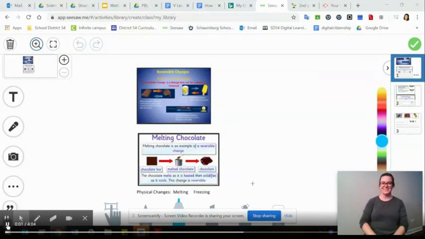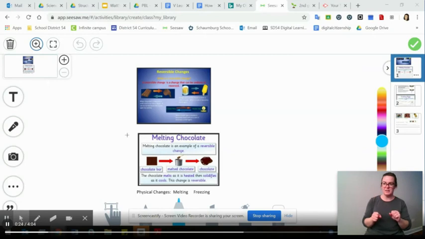Hi, second grade. Welcome back to science. We are going to continue our discussion on matter. And we've been talking about how we can mix matter or how matter can change. Today we're going to talk about reversible changes and non-reversible changes. A reversible change is a change that can be undone or reversed.